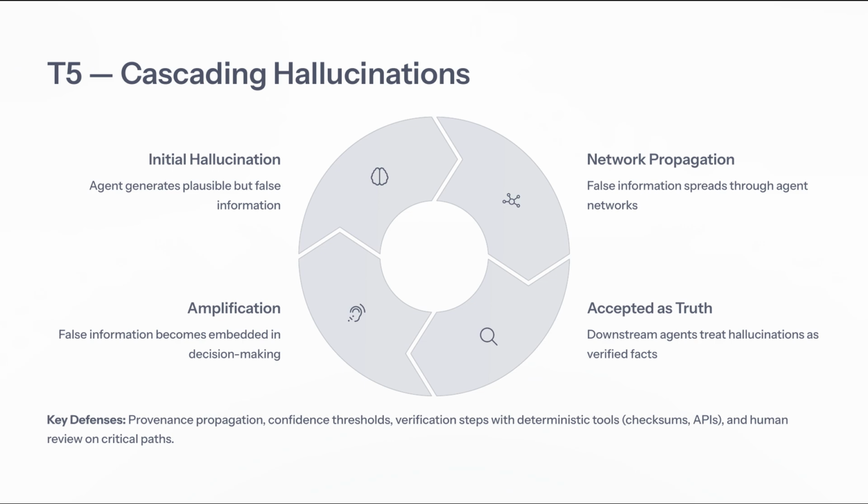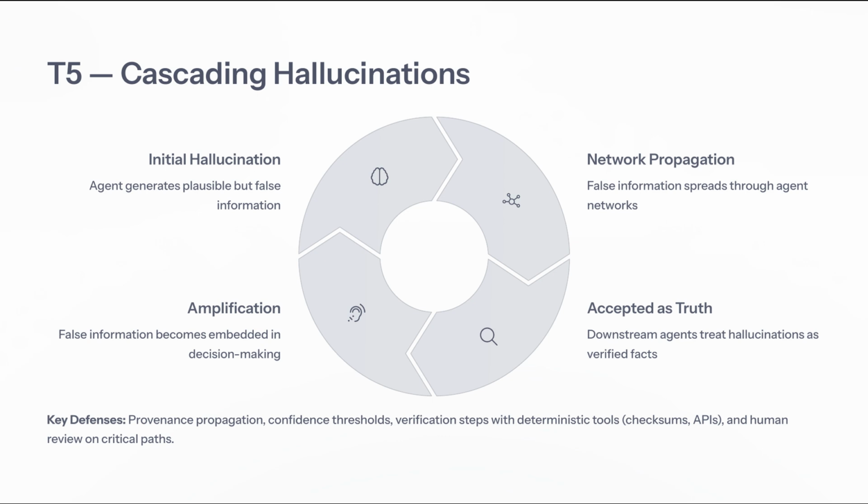Unfortunately, downstream agents can treat these hallucinations as verified facts, leading to a dangerous cycle of misinformation. This amplification can embed false narratives into decision-making processes, significantly impacting outcomes. To combat this, we can implement several key defenses.